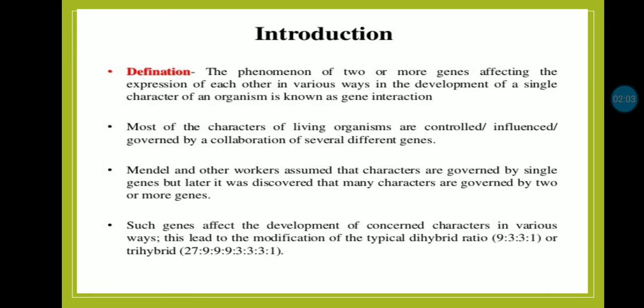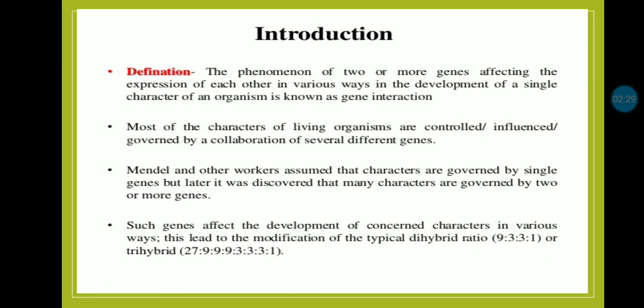This modification of the dihybrid or trihybrid ratio, or the interaction between the genes, is true for many phenotypic characters, because the characters are hundreds in number and the genes are lots in number.